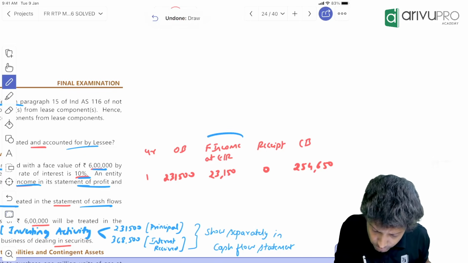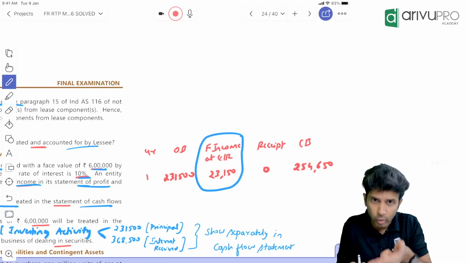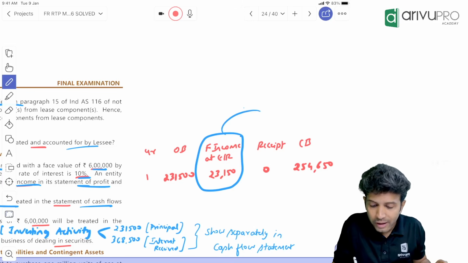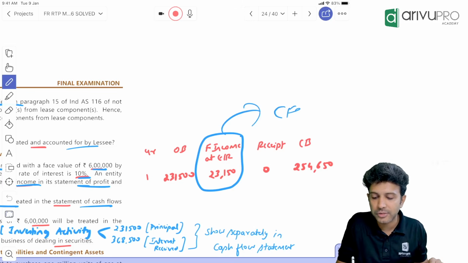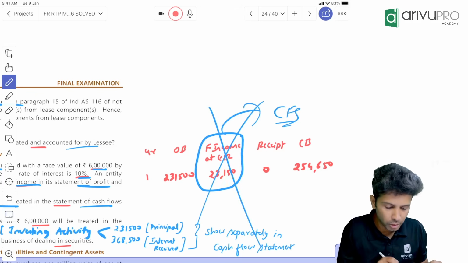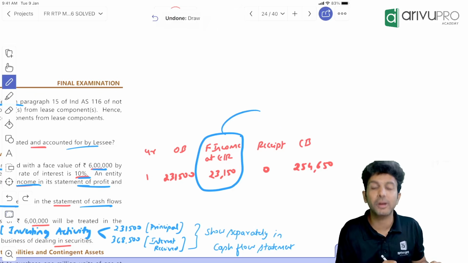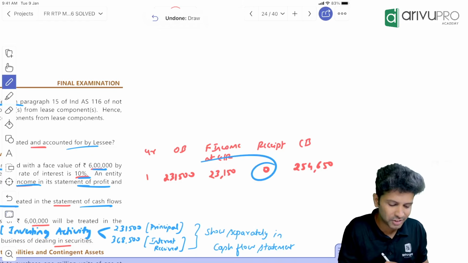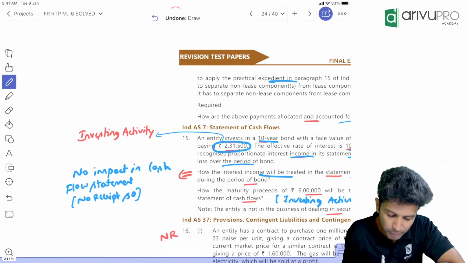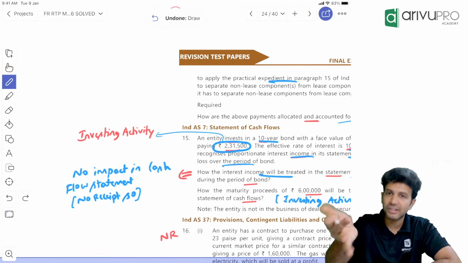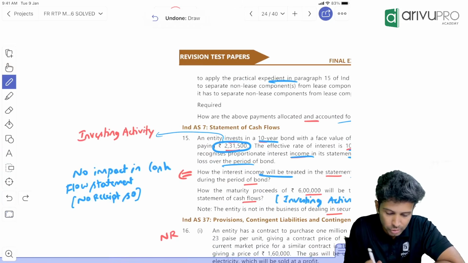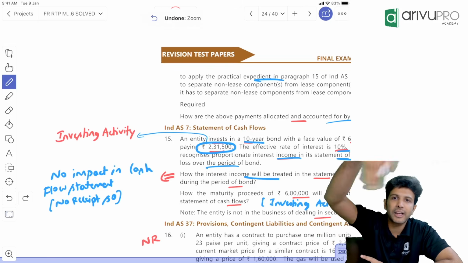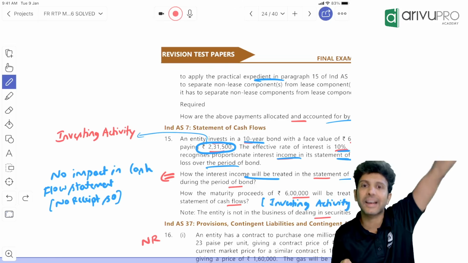So they are saying, for this 23,150 that you are booking as interest income in your accounts, how will you show this in your cash flow statement? This you will not show anywhere in your cash flow statement because, sir, are you receiving this? No, actual receipt is 0. That means there is no treatment for this, no impact in cash flow statement because we are not receiving this. That's the reason you can't show this as an investing activity.